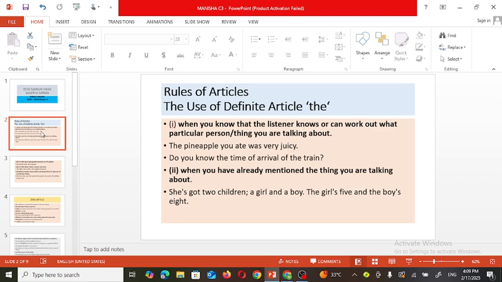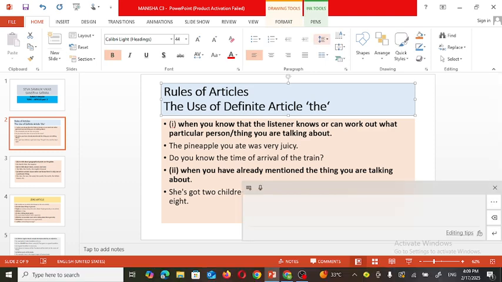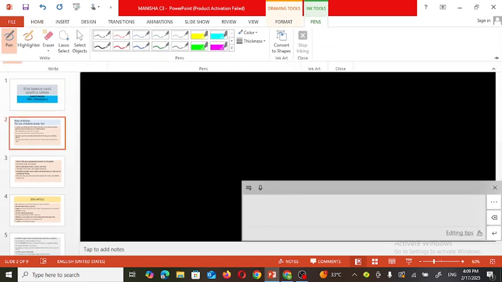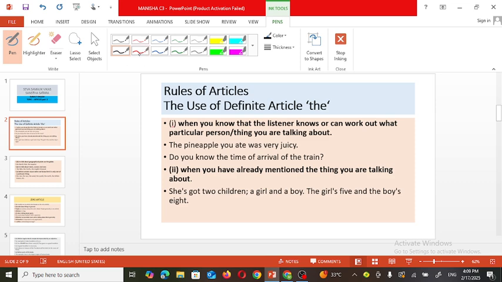Article the is a definite article. Now let's see the rules regarding that.